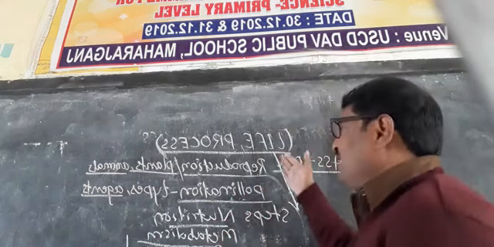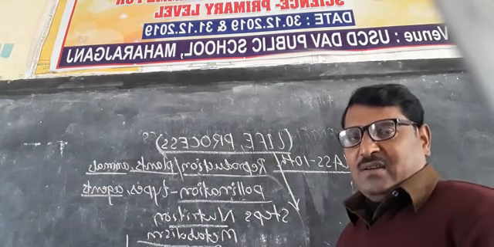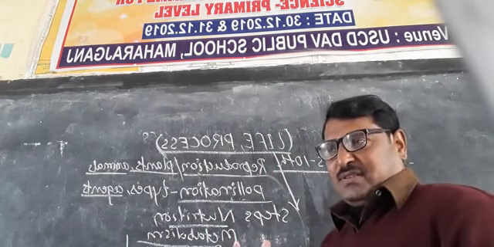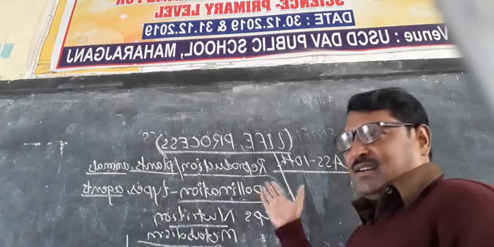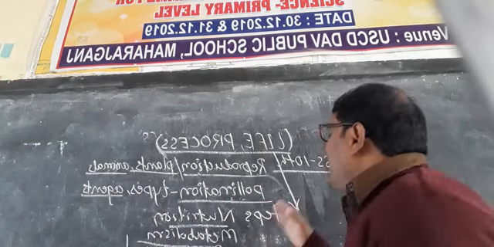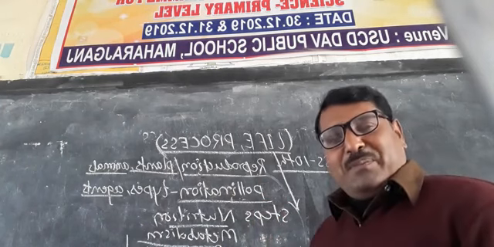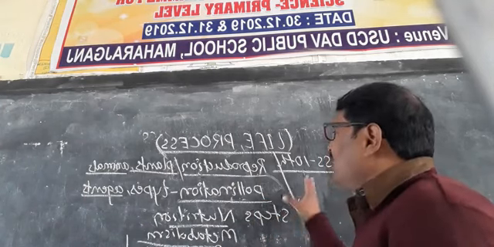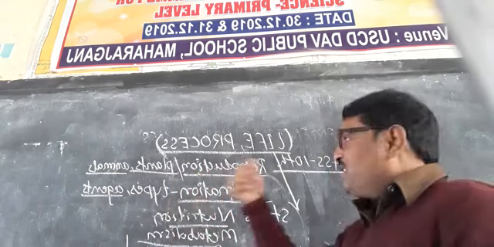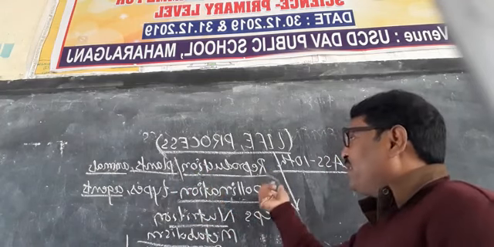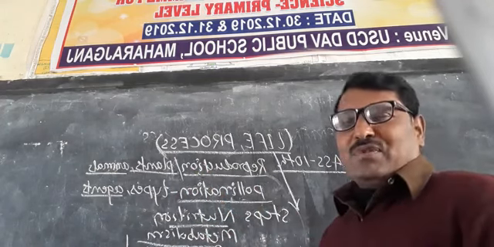This is called the life processes. Meaning a series of steps that are taken to complete a particular end or purpose. When it takes place in a living being, this is called a life process.